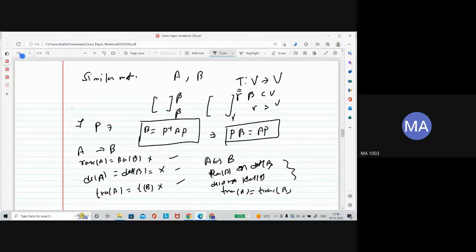So the best way to say A and B are similar is to just find the P inverse, the basic definition. This is what is said to be similar matrices A and B. Anyone have doubt here?